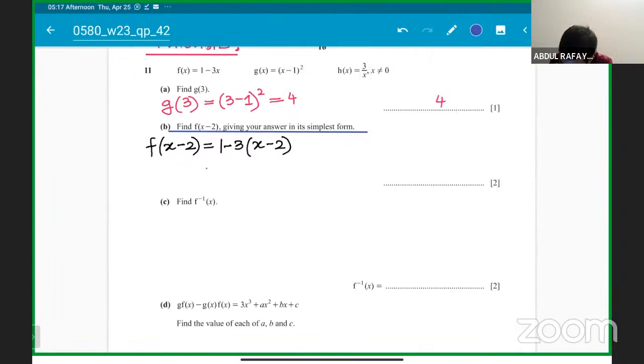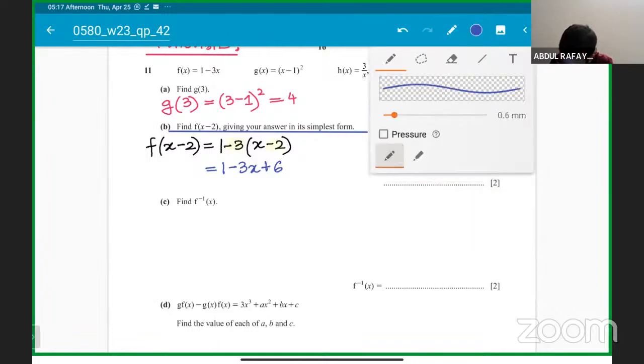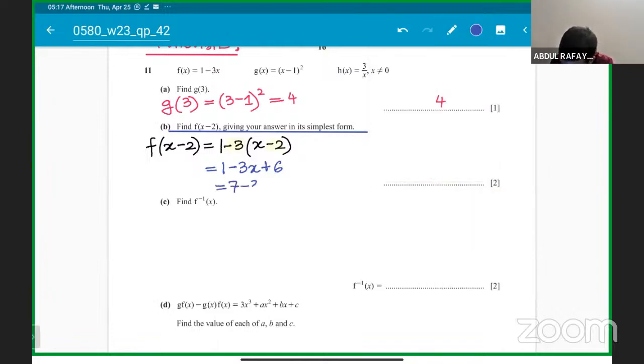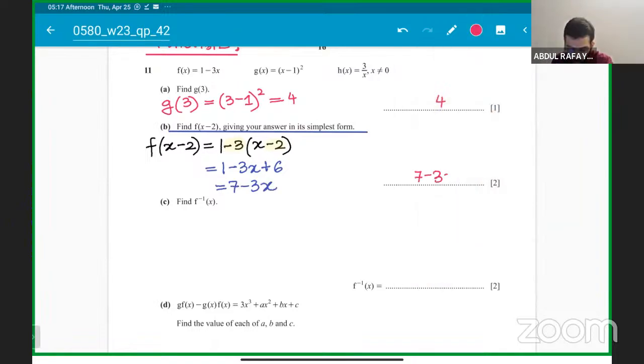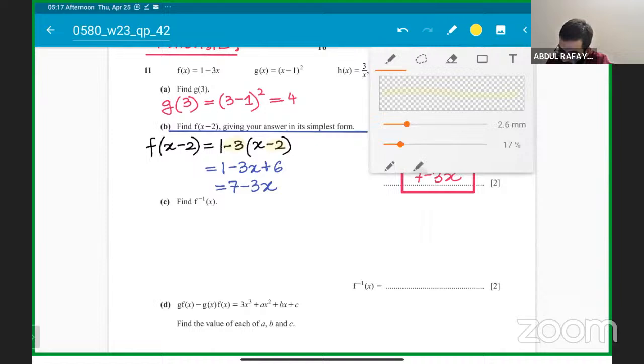Okay, so it will be 1 minus 3(x minus 2), which is 1 minus 3x minus 3 into minus 2. Make sure calculation errors should not be there. Minus 3 times minus 2 will become plus 6. So it will be 7 minus 3x. So the answer will be 7 minus 3x. Okay, everyone getting it clear? So these are easy free marks. Make sure you don't make a mistake in this.